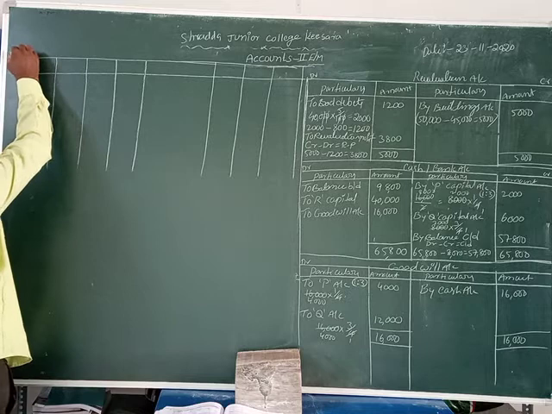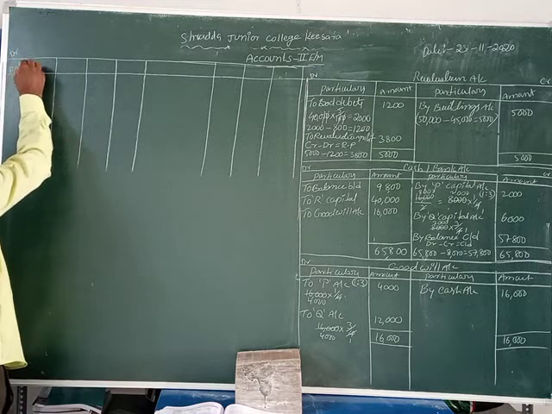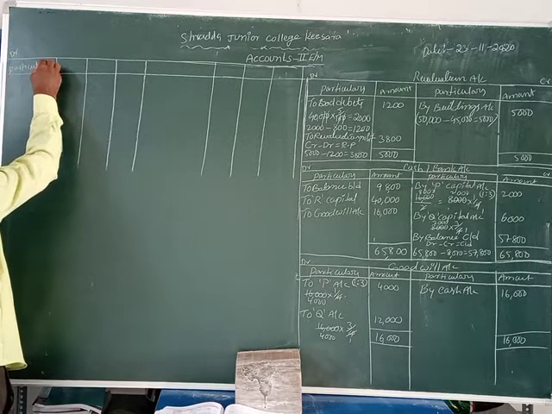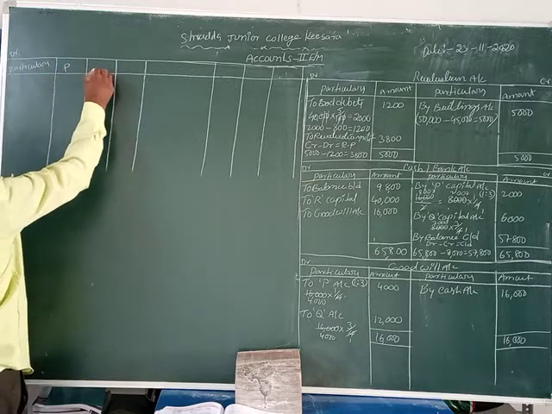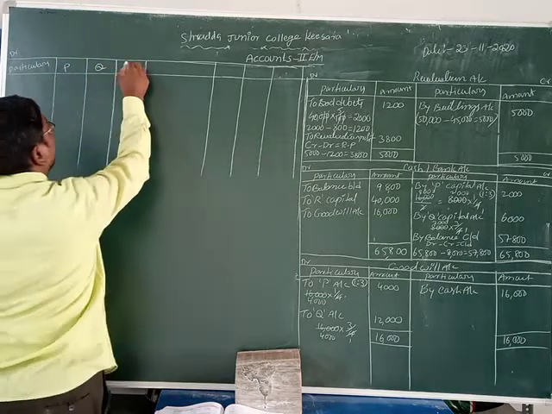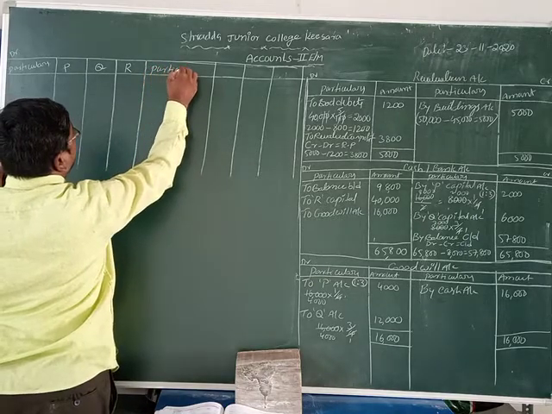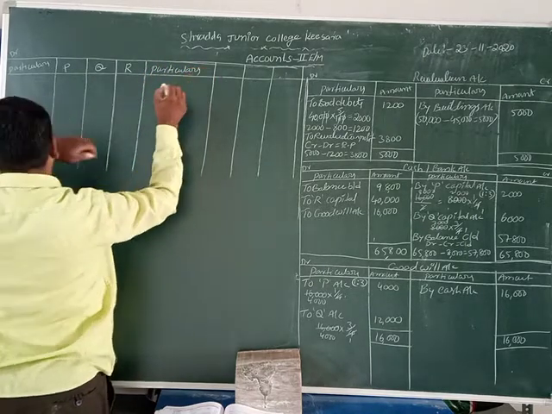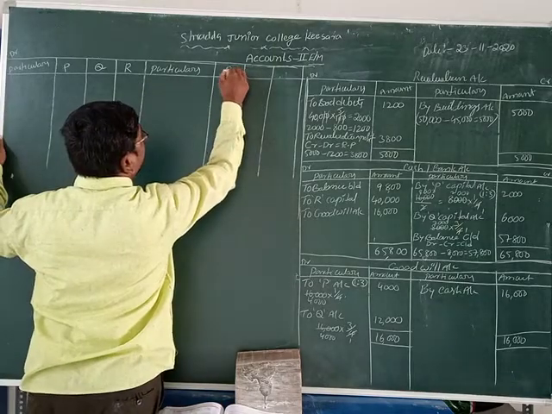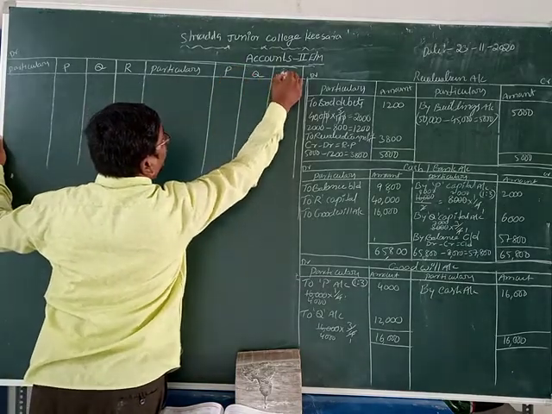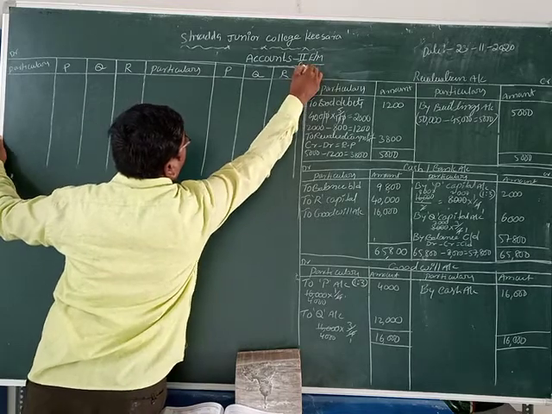Let us write down here debit, particulars P, Q, R. At the same time, particulars P, Q, R. Here is the credit.